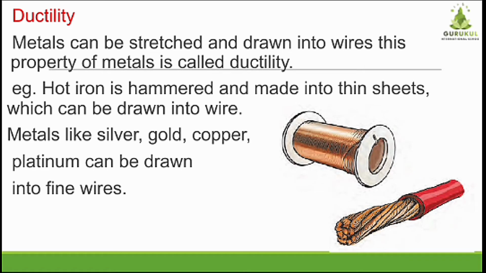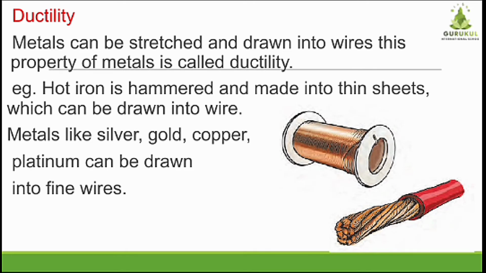What will happen if I stretch a paper? It will tear. What will happen if I stretch a rubber? We have studied the elasticity property. It will become bigger, but when we remove the pressure, when we remove our hand from it, it will return to its original size and shape, right?